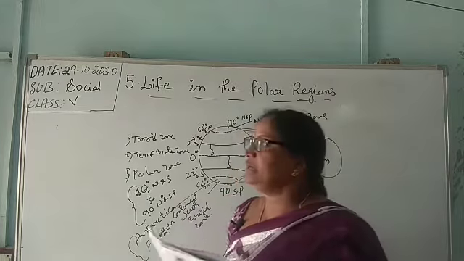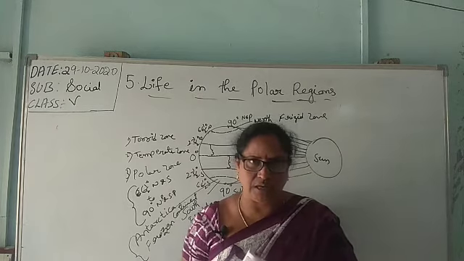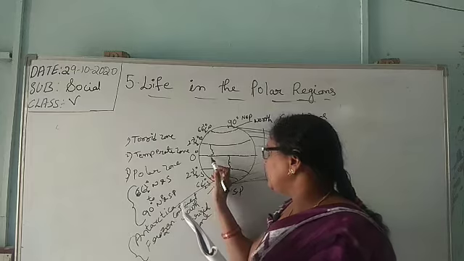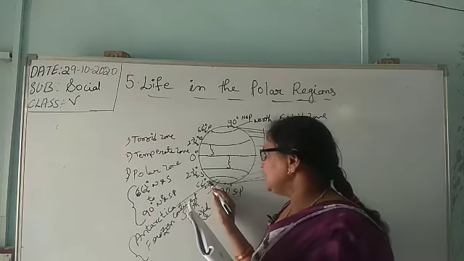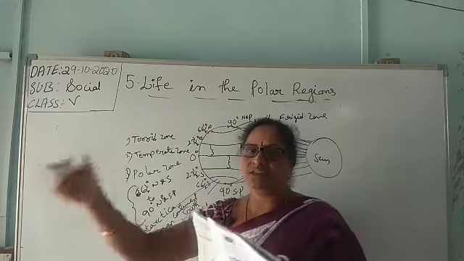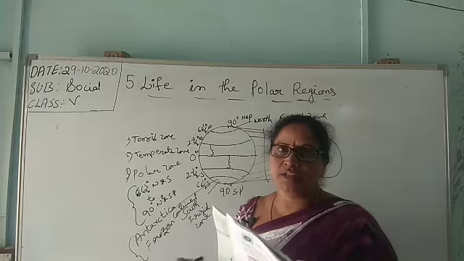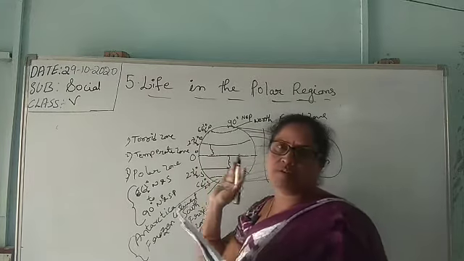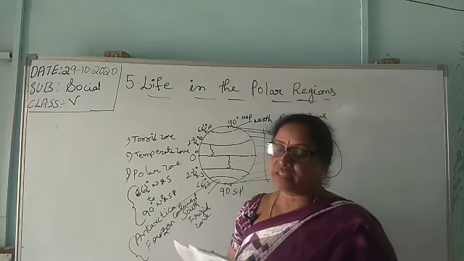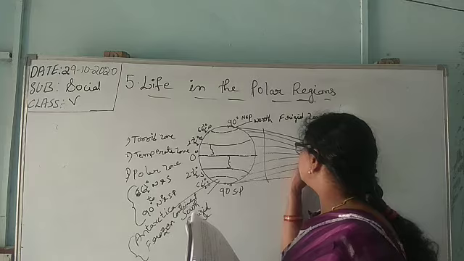Climate. How is the climate in these places? Since these regions are far away from the equator, here is the equator at 0 degrees. These places are beyond 66.5 degrees, near the poles. Being far away from the equator, they get slanting rays like this, slanting rays.